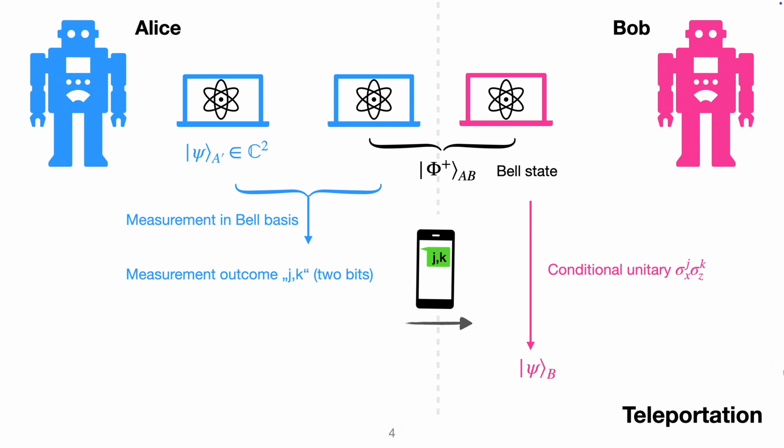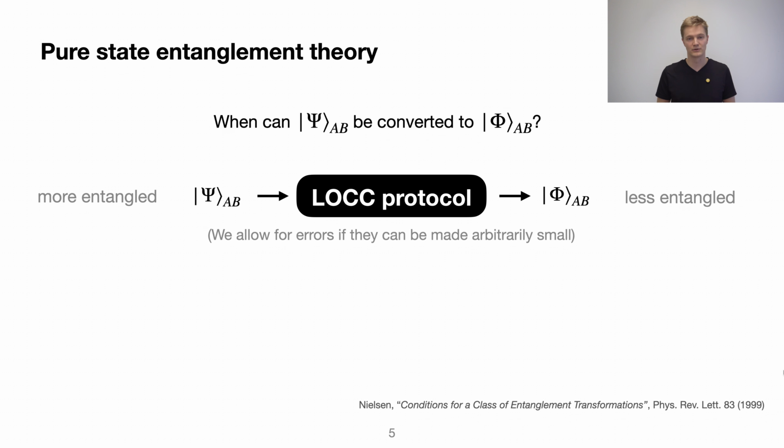With LOCC defined, we have a comparative theory of entanglement. So we can say that one pure state psi is more entangled than another pure state phi, once we can find an LOCC protocol that takes us from psi to phi. And for this entanglement ordering, we can allow for arbitrarily small errors. So we say psi is more entangled than phi if, for an arbitrarily small error epsilon, I can go in norm epsilon close from psi to phi with LOCC.